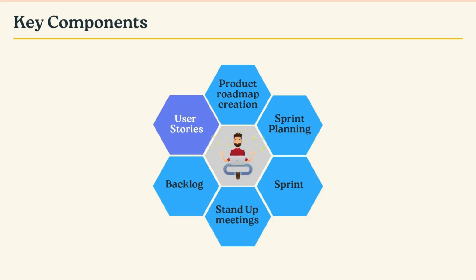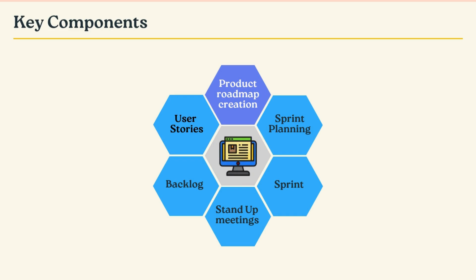Agile project management consists of 6 key components. 1. User stories. A user story is a simple, high-level description of a task. It provides just enough details for the team to estimate how long the task will take. This short, user-focused explanation clarifies what the client wants and why.